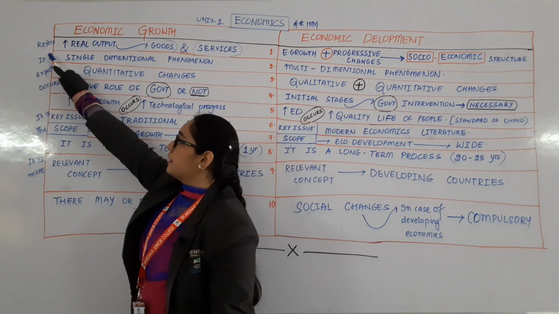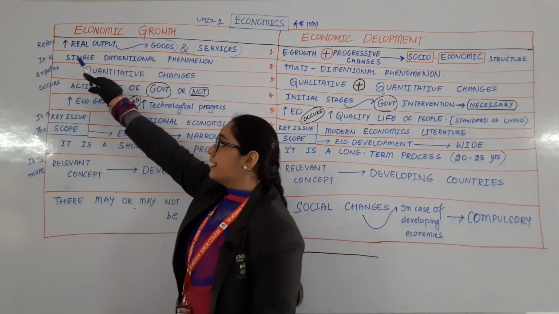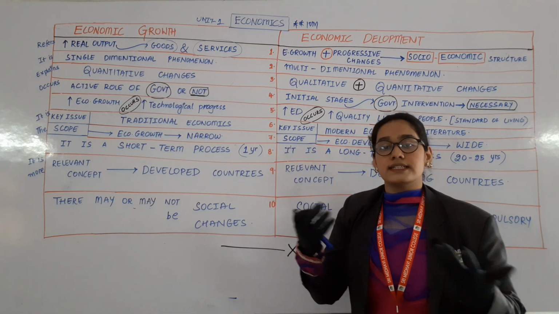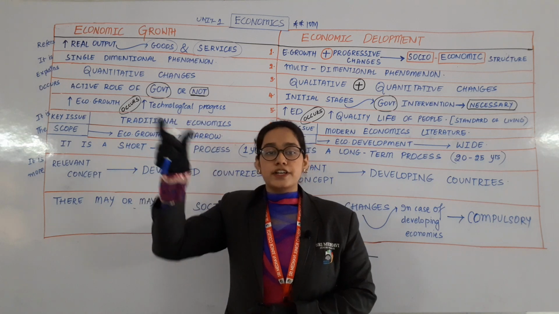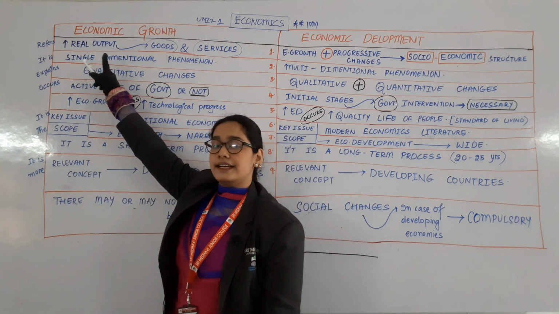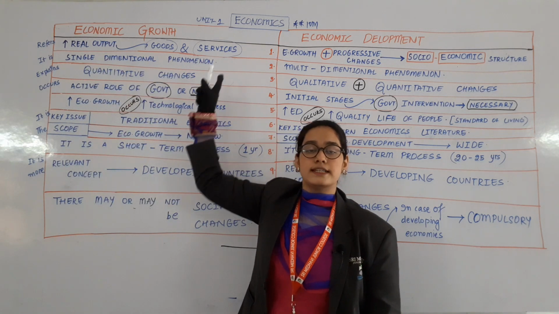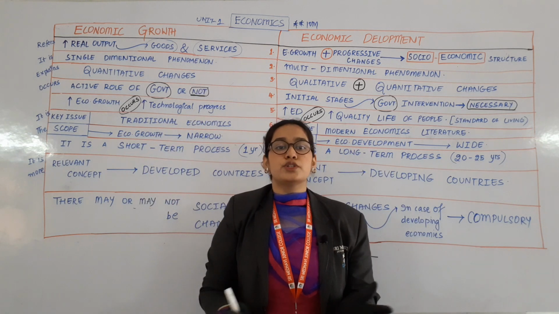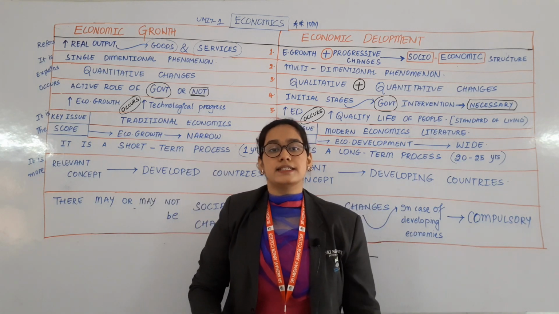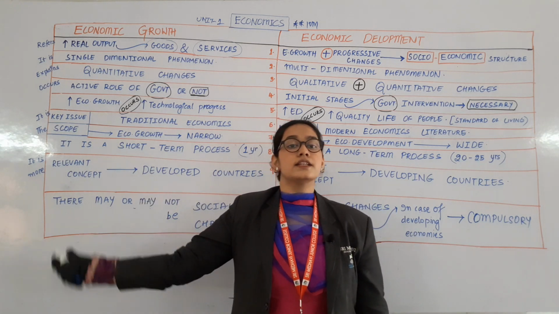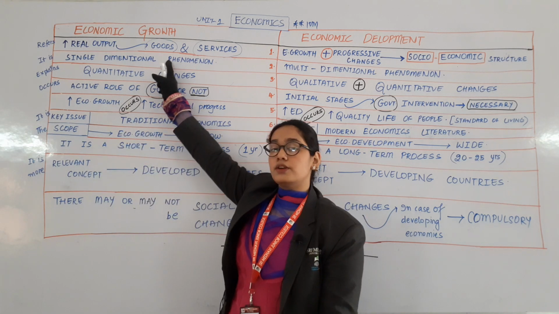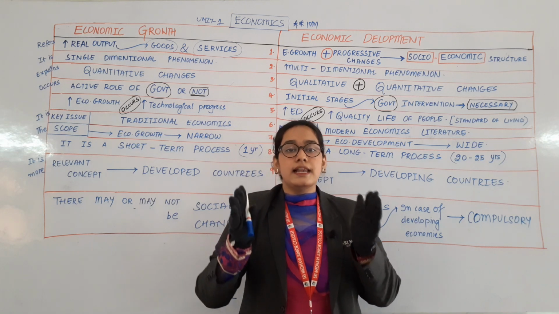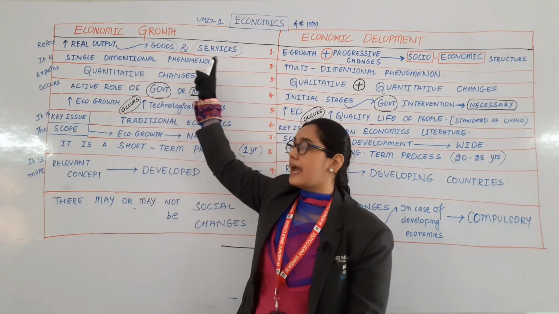So it refers to increase in real output of goods and services. What does economic growth mean? It refers to increase in real output of goods and services. Okay, goods and services output should be increased. Then we can say that economic growth is occurring in so and so country. So economic growth refers to increase in real output of goods and services.